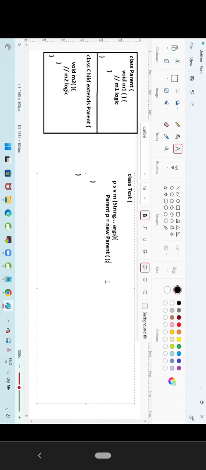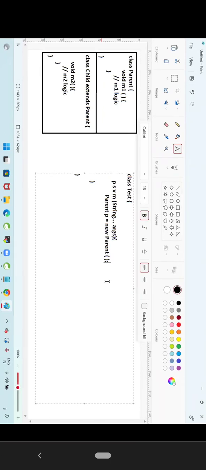Now I am creating an object for parent. Guys, today's class is very important because once we go for frameworks or advanced Java, inheritance will play a major role. The concept is very easy, but understanding the internals is important. So tomorrow when we go for the Spring framework, you will have very good clarity about inheritance, not theoretically, practically.